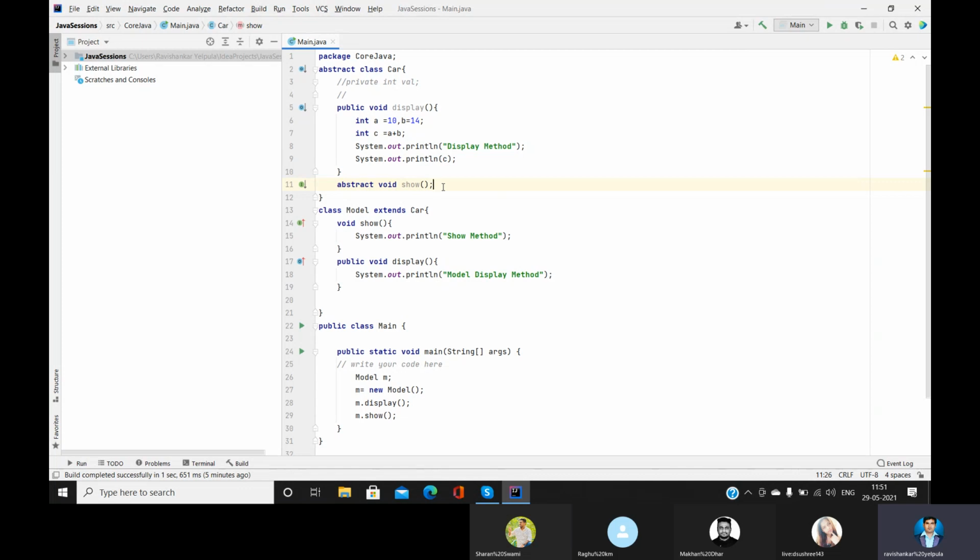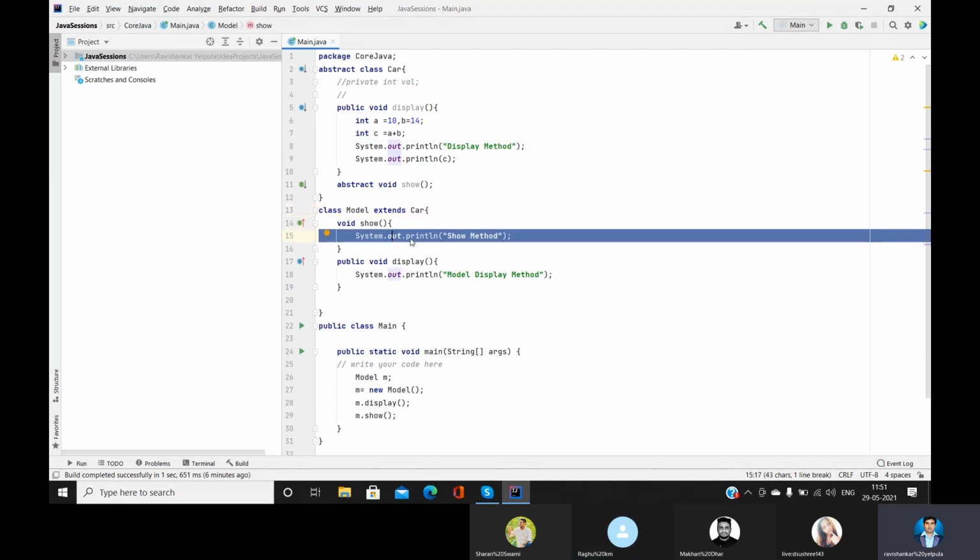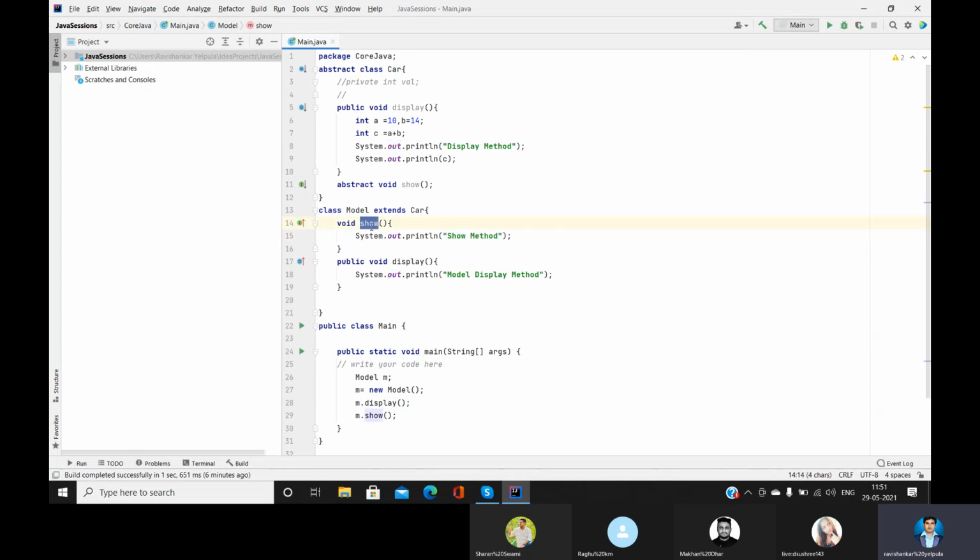So instead, what did we do? We made it an abstract method. We don't provide the body here; rather, we provide the body of the show method in the extended, inherited classes. In the inherited classes we provide the body, and we give access to that method in the model class rather than in the car class.